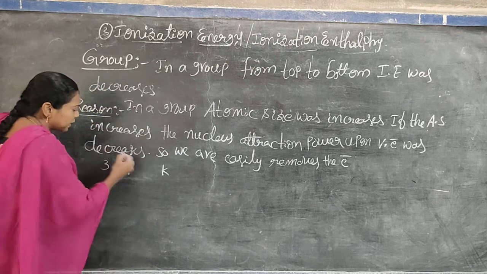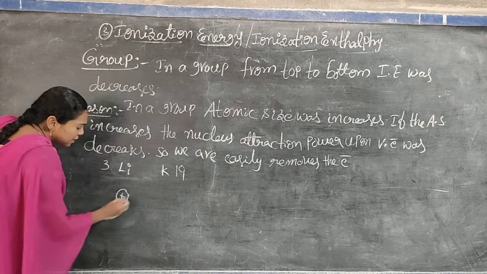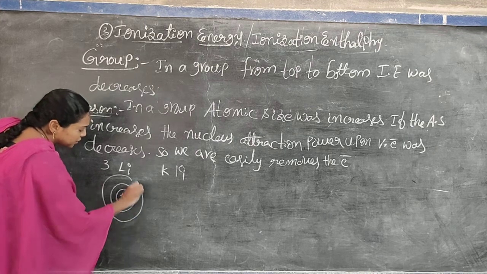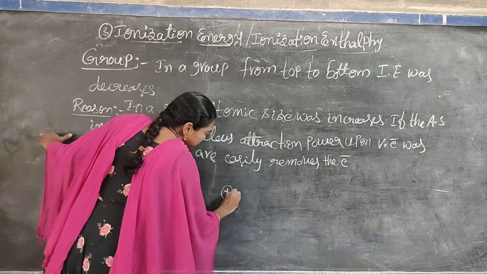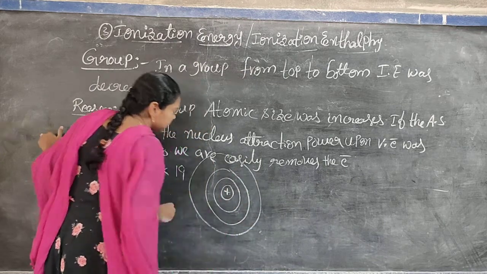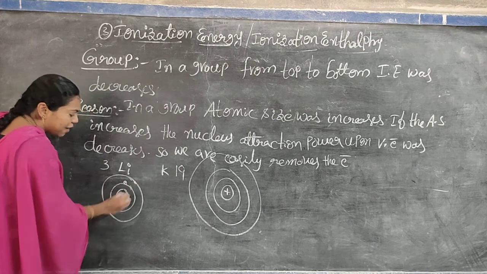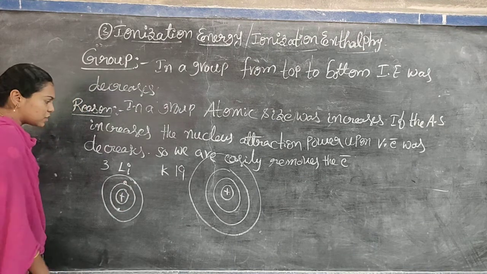Lithium has atomic number 3, potassium has atomic number 19. Lithium has a nucleus, K shell, and L shell. Potassium has a nucleus, K, L, and M shells also. In lithium, the K shell has 2 electrons and the L shell has 1 electron: 1s2, 2s1.